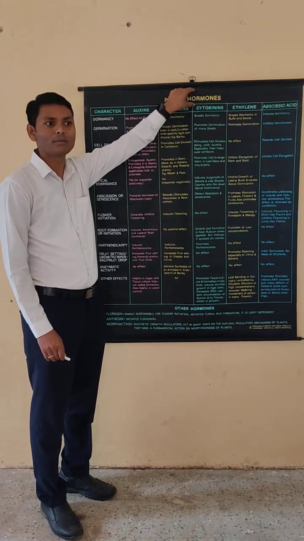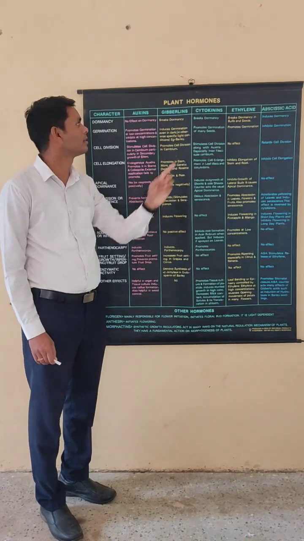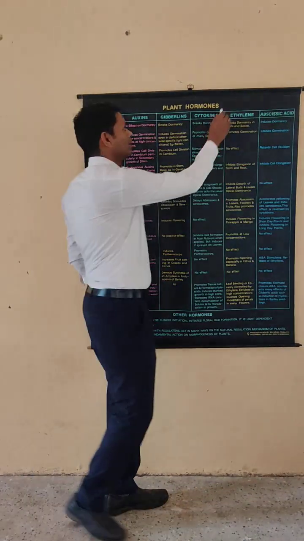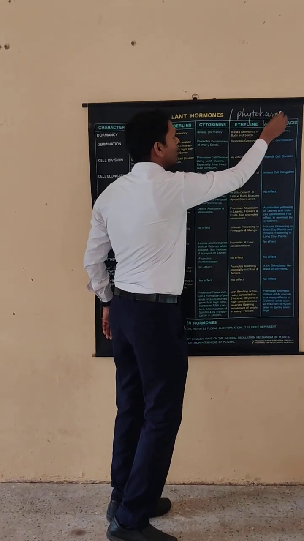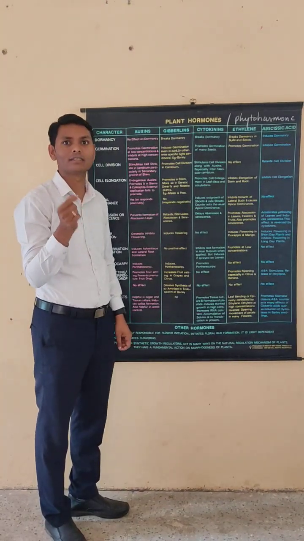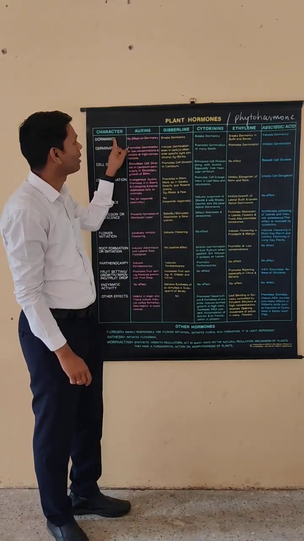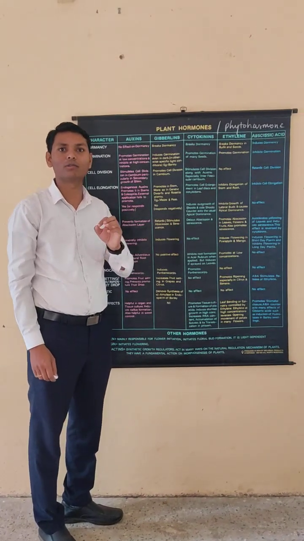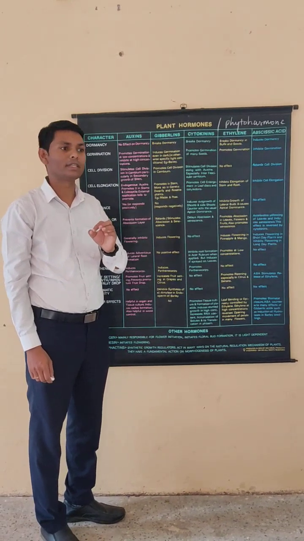When we think about hormones, in animals hormones are also known as chemicals. In plants, hormones are known as phytohormones. That means a chemical which is naturally synthesized in a plant is commonly called a phytohormone. Generally, there are 6 types of hormones present in plants, and these hormones play an important role in growth and development as well as various activities.